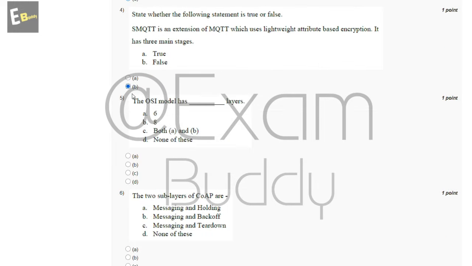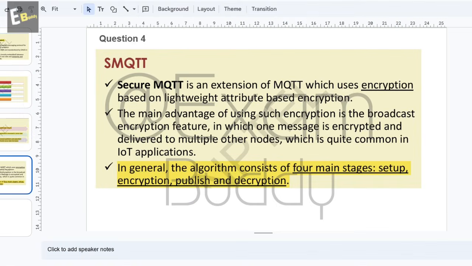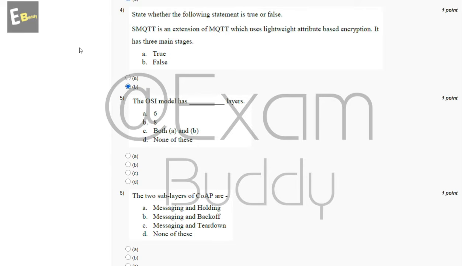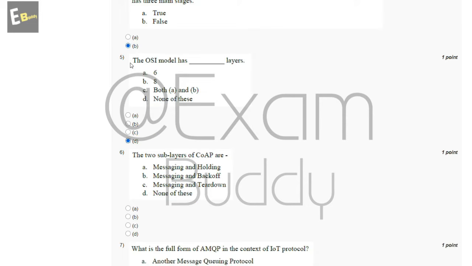Now let's talk about the fifth question. So the OSI model has dash layers. So let's check the answer. So there is no answer. We know that the answer is D, sixth and eighth layer.